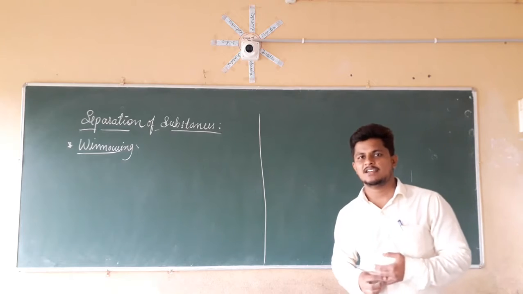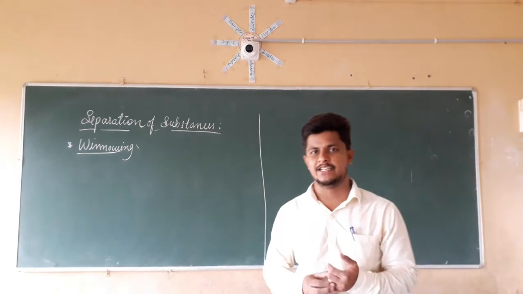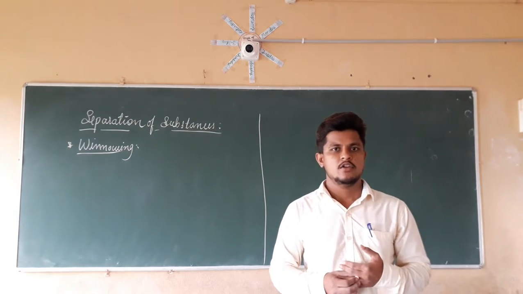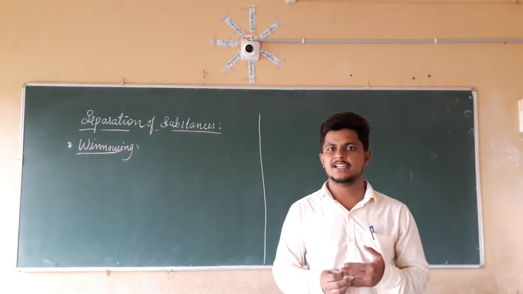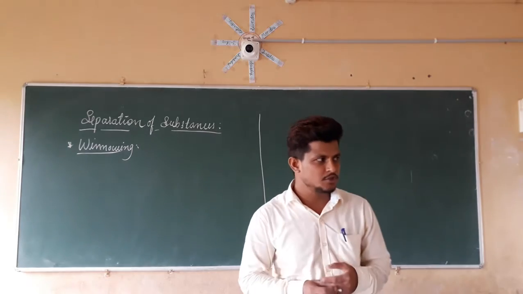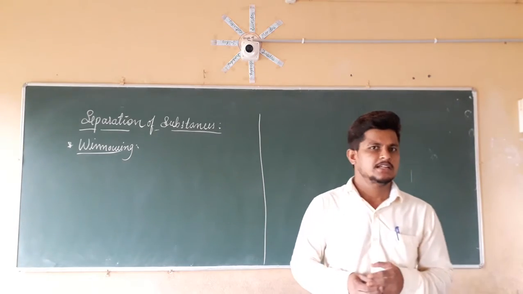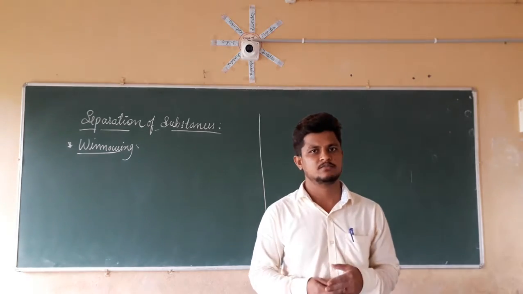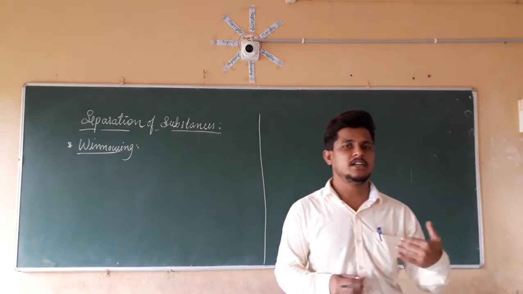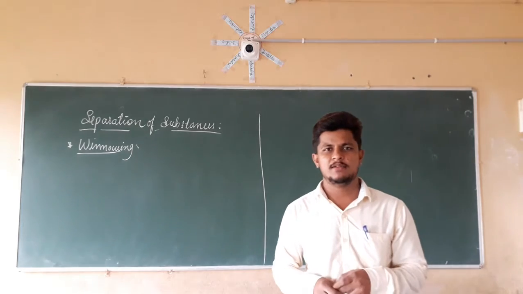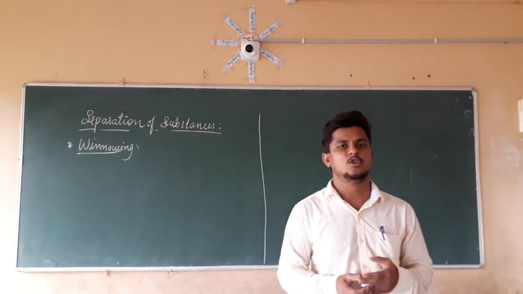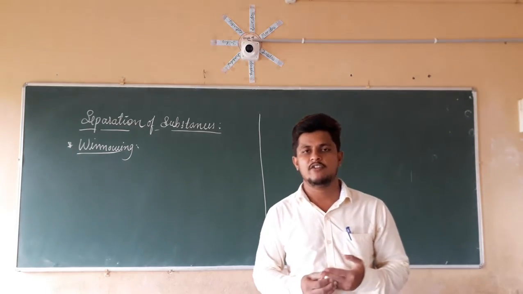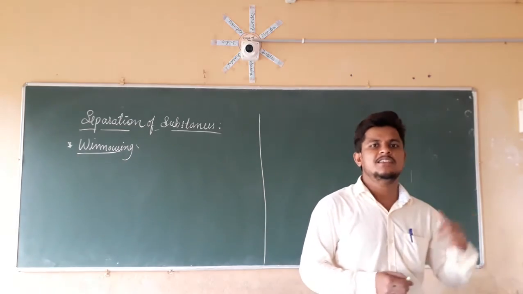The next method of separation is threshing. In threshing, we are separating the seeds from the stalk. The stalk will be present in bundles, and the quantity is very high. Is it possible to use our hands? No, it is not possible. The hand picking method is not convenient for separating the seeds from the stalk.